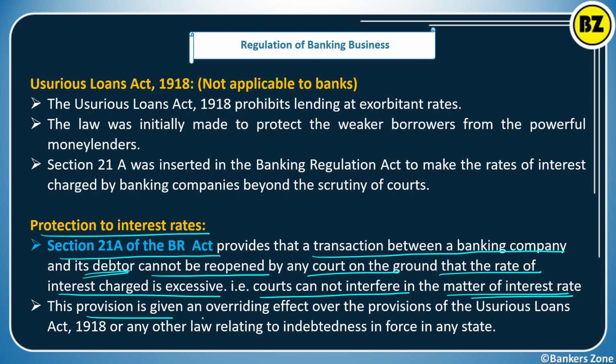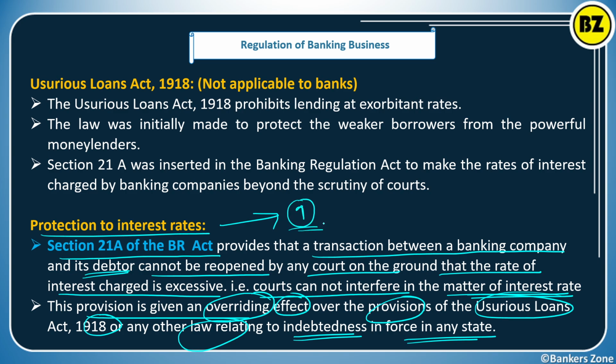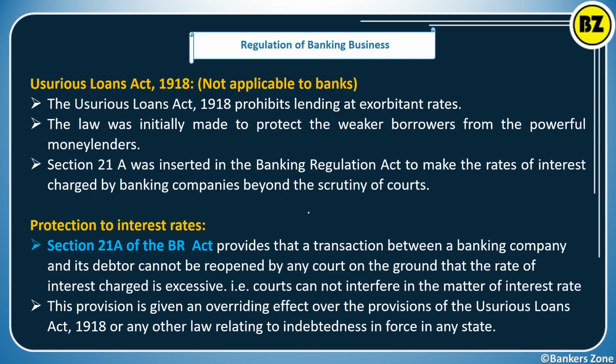The provision is given overriding effect over all the provisions of the Usurious Loan Act or any other act relating to indebtedness in force in any state. So this has overriding effect on any act, any law, and also on the Usurious Loan Act 1918. That's why we are getting protection. No customer can go to the court and say that the bank is charging me more rate of interest, because it is the agreement between the bank and the borrower.